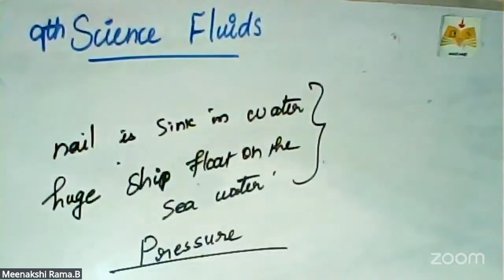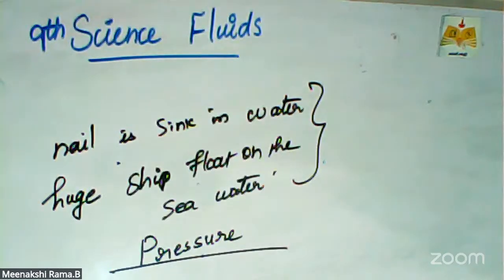So the common reason is pressure. If the pressure increases on a solid, based on its inherent properties, there is tension and ultimately it deforms or breaks. In such a case, fluids are different: the huge weight ship floats on the sea, and the nail sinks in the water.